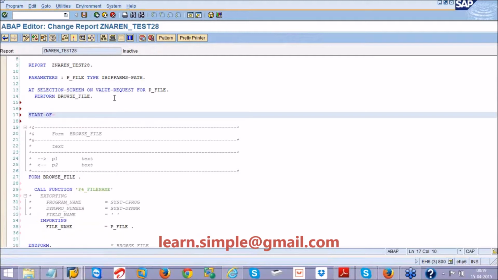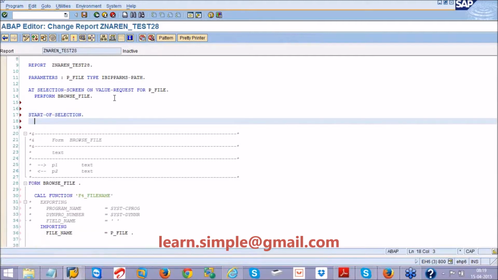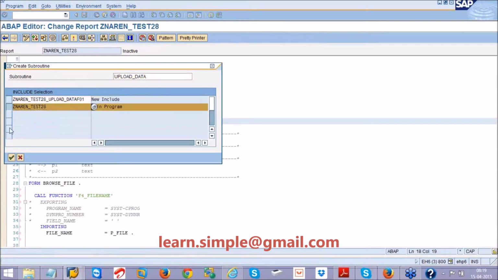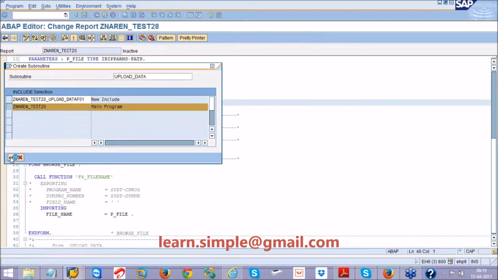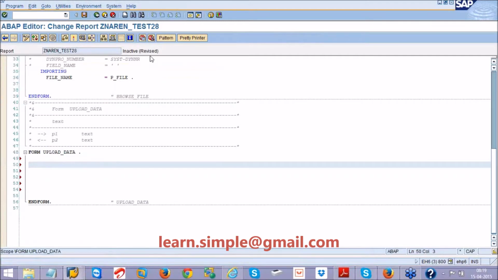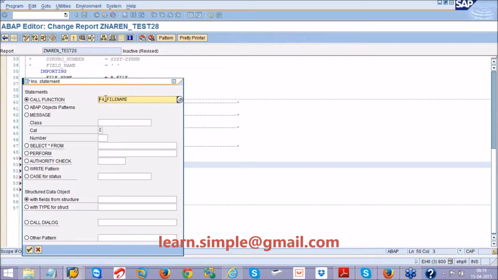So I will say start of selection, perform upload data. My data is in a text file and I want to upload the data. How can I do that? To upload the data, we have a function module. The function module name is GUI_UPLOAD.